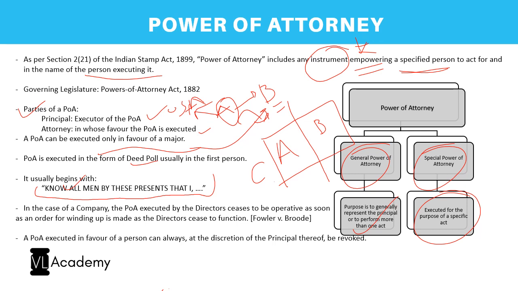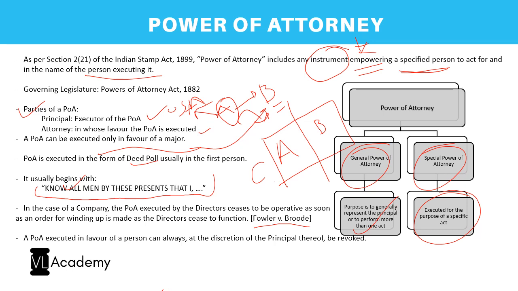And the next thing you need to remember is the case of Fowler versus Brood, where it is said that in the case of a company where an order for winding up has been given, all the power of attorneys executed by the directors till that date shall cease to function. It makes sense, because the company is winding up, so there is no power left in the hands of the directors. They are discharged from their duties. A liquidator will be appointed, and hence all the power of attorneys executed by them will automatically cease to be operative. So this is one case you need to remember.